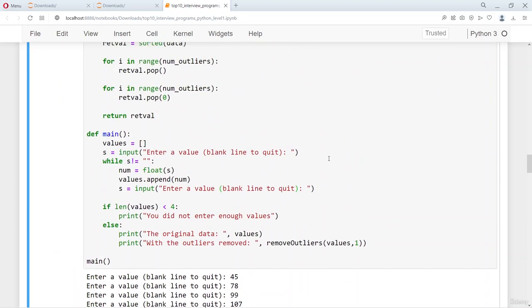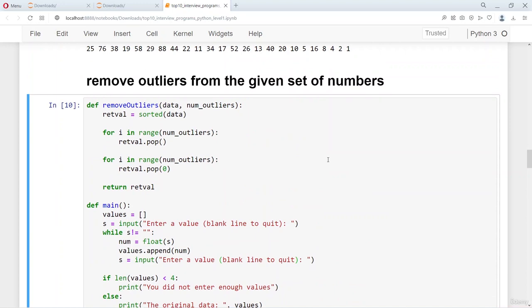So this is a very simple way of removing the outliers. Outliers generally don't affect the mode, but they affect the average of the system. Some of the applications demand that outliers be removed, and this is a way of removing them.